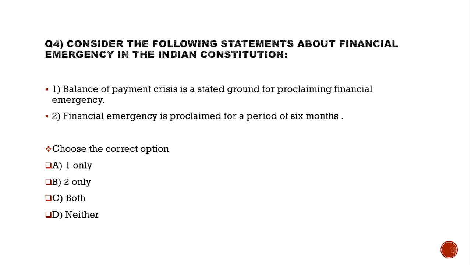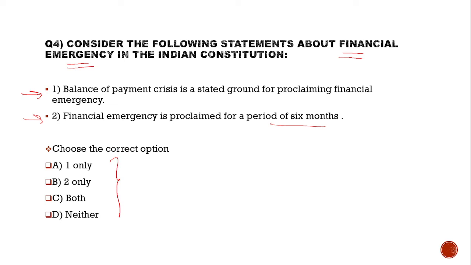Question number 4. Consider the following statements about financial emergency in the Indian Constitution. Statement 1: The balance of payment crisis is a stated ground for proclaiming financial emergency. Statement 2: Financial emergency is proclaimed for a period of 6 months. These are the options.